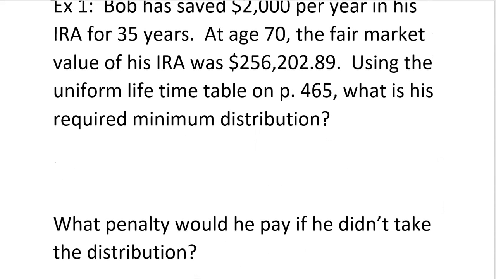So open your books to page 465. Also look at the first formula in blue right under that table. That's the one that we're going to go by for this first part. So we need the fair market value, and that's this big number right here, $256,202.89.